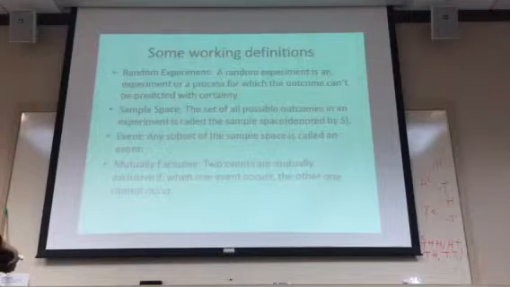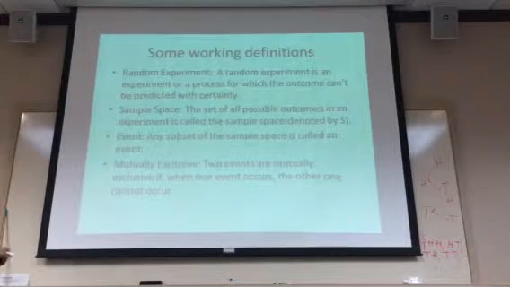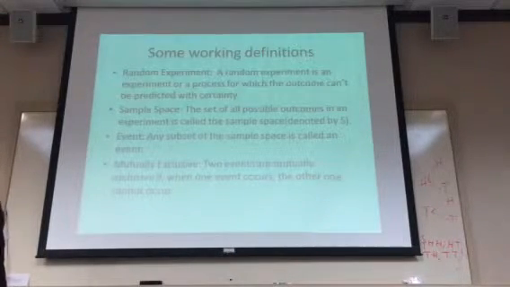Before talking about probability, let's look at some definitions. We are going to talk about the definition of random experiment, sample space, event, and what mutually exclusive means. First, let's look at random experiment. A random experiment is an experiment or a process for which the outcome can't be predicted with certainty. Here, the word random means we don't know the outcome before the experiment.